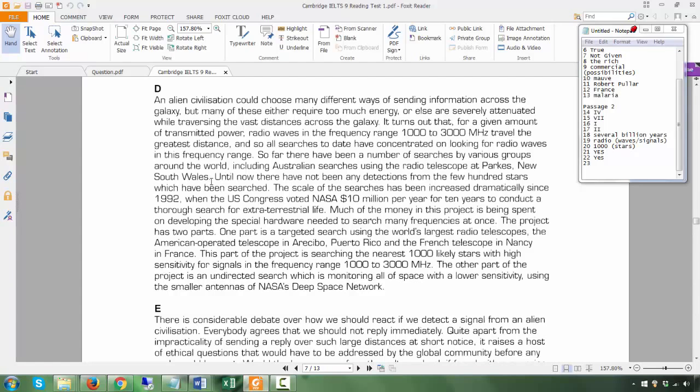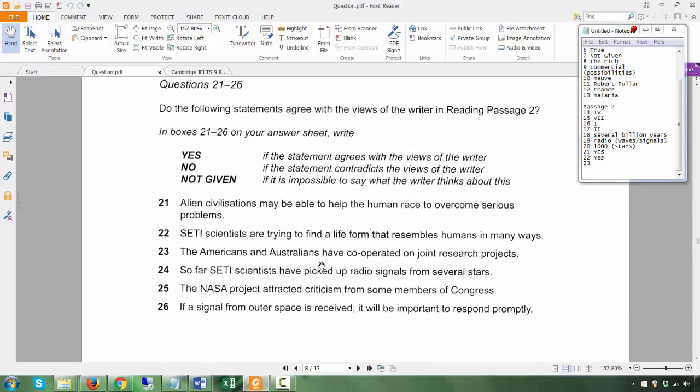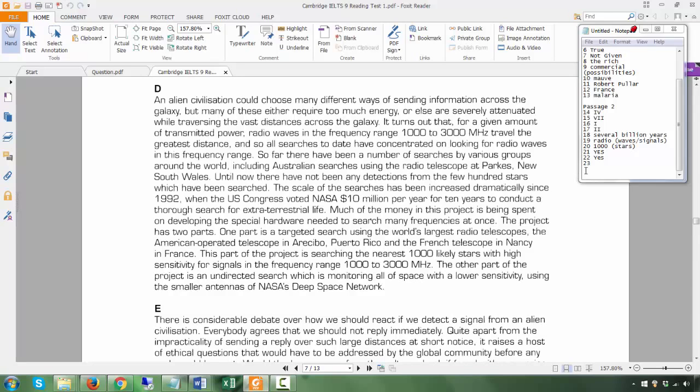New South Wales is in Australia, where Sydney is. So far, there have been a number of searches by various groups around the world. So it talks about how there is a research project there, but does it say that they have cooperated on joint research projects? No, it doesn't say that. Could be true, it may not be true. If it doesn't say, then it's not given. It doesn't deny that fact, so it's possible. So it's just not given.